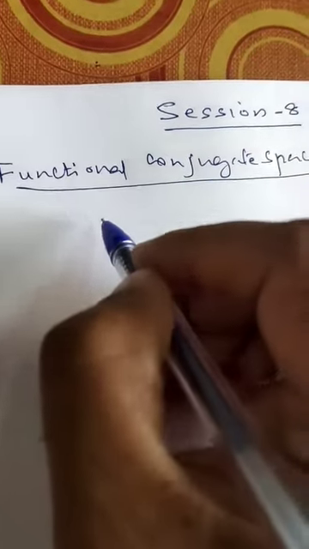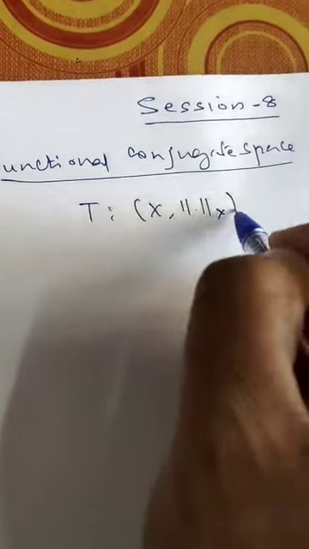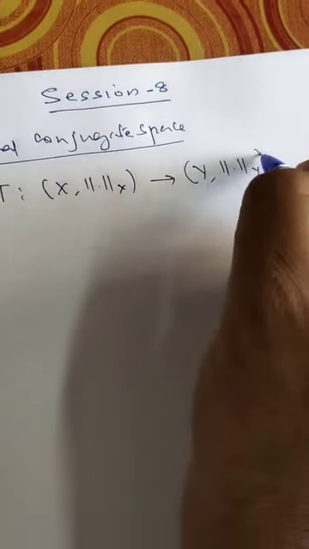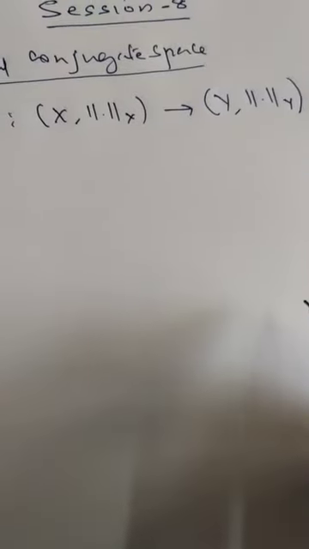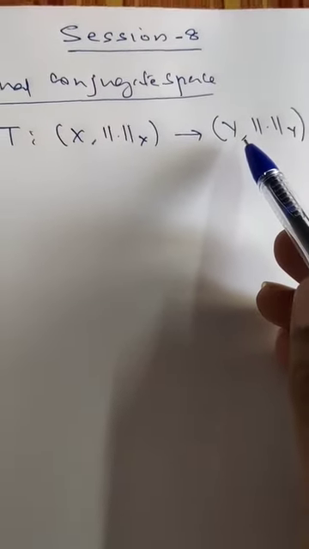So, in this class, let us study what's meant by a functional conjugate space. Functional conjugate space and theorems thereon. You know that up to now we have defined the transformation T from a norm-linear space, say X, to a norm-linear space Y, where we have proved many theorems related to this. Now, in this class, let us replace this norm-linear space Y with some scalar field.